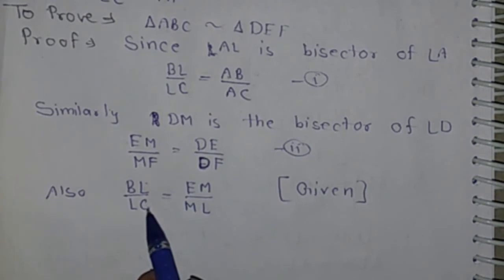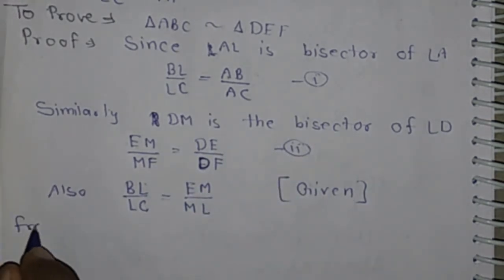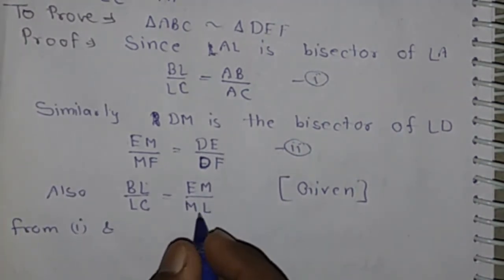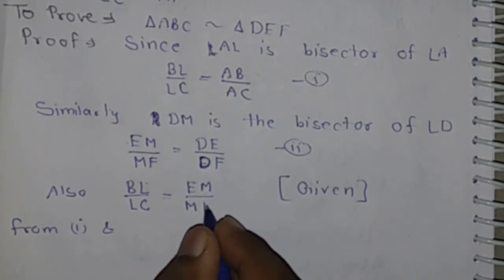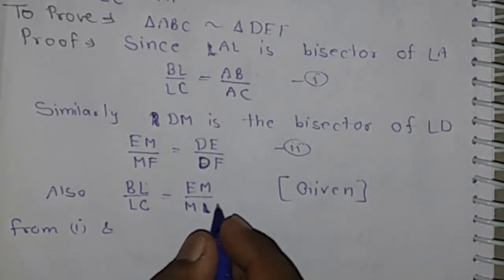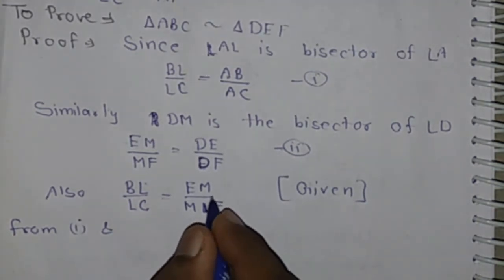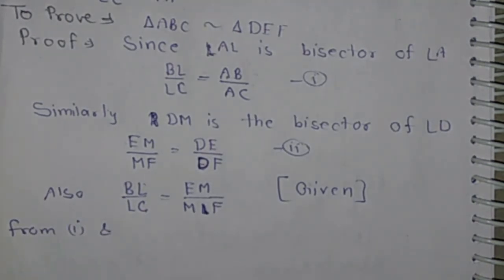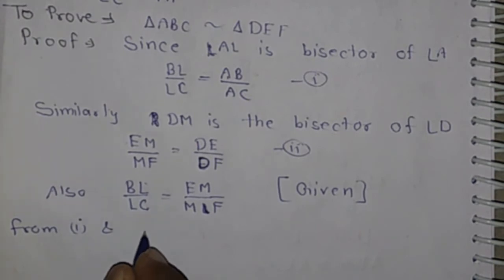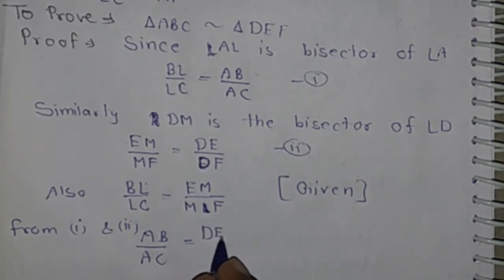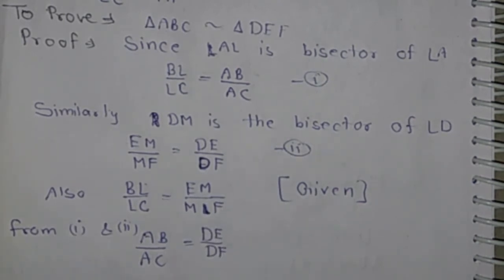Then putting the value of BL by LC from first and EM by MF from second, we have AB by AC is equal to DE by DF.